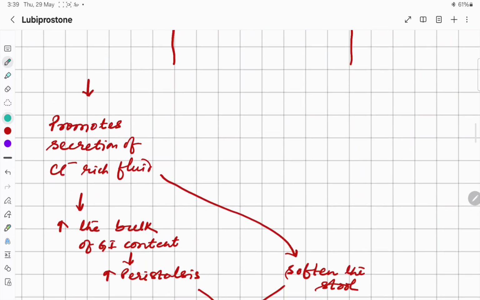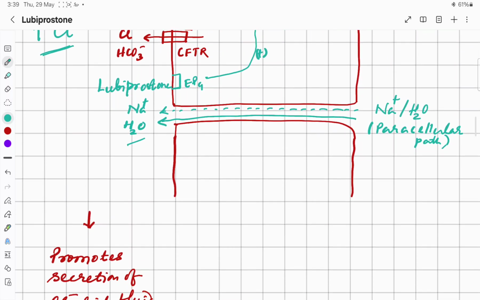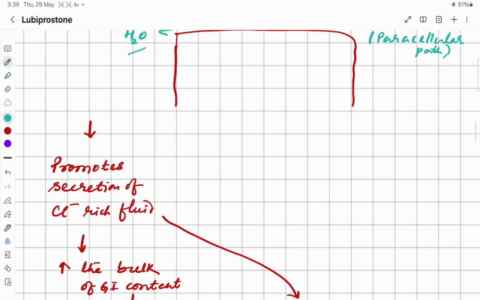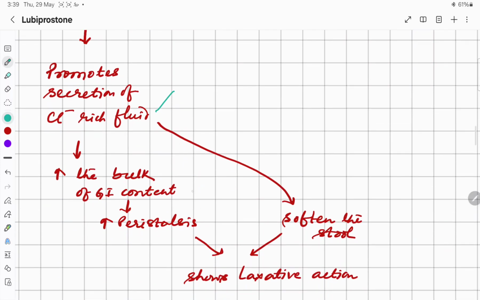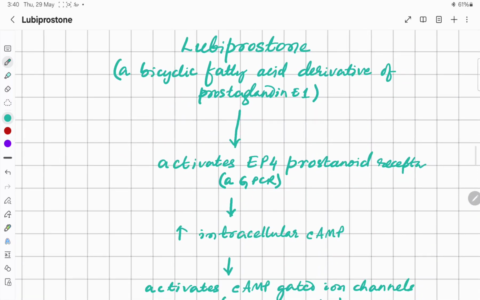So let us discuss that. This promotes secretion of chloride-rich fluid, which increases the bulk of the gastrointestinal content and hence increases peristalsis and also softens the stool, showing laxative action. So let us discuss in detail.